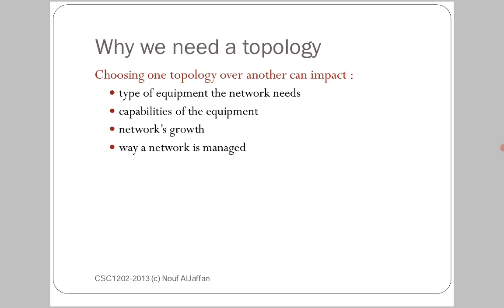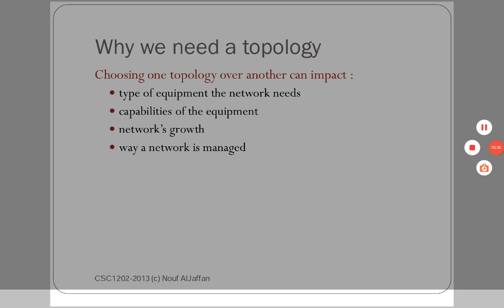Network growth means how we can increase the network by adding more nodes or clients.